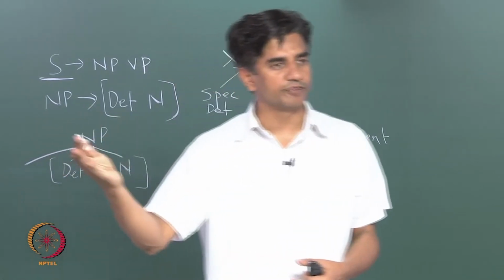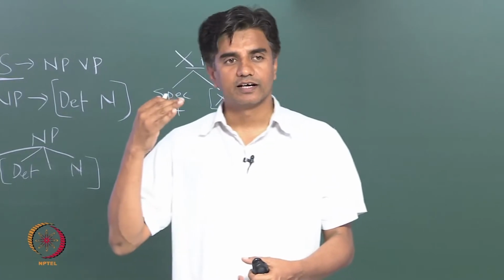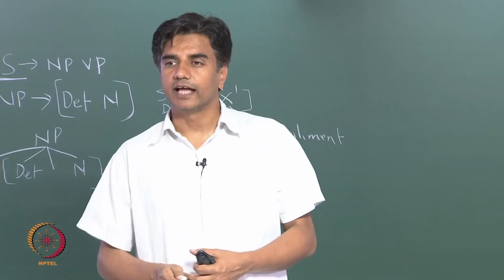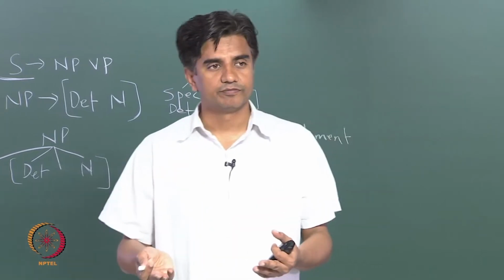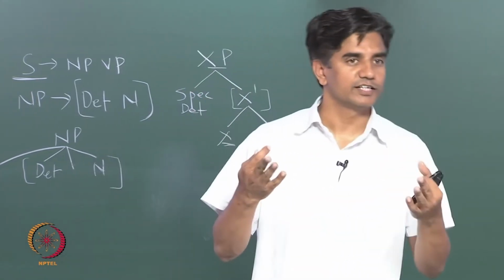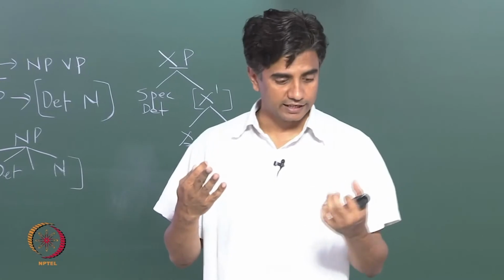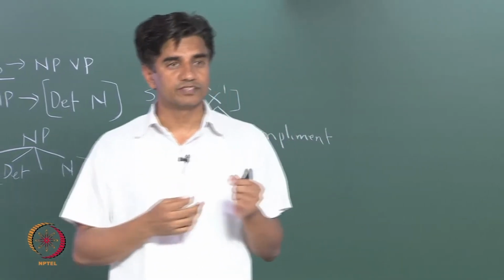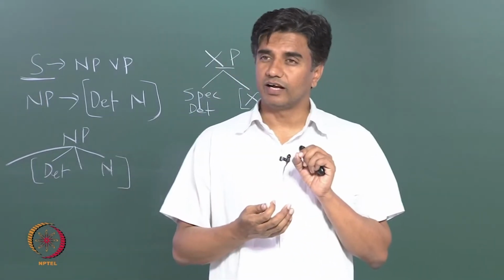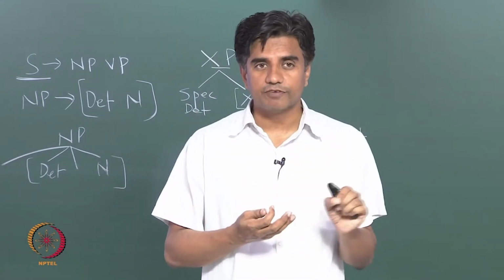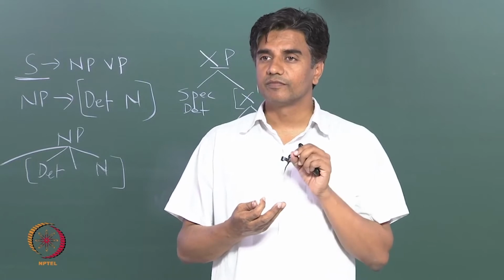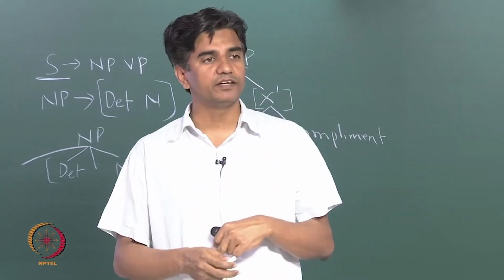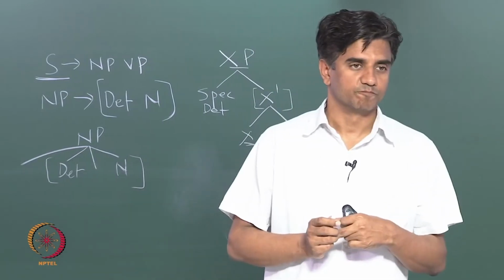AGRP is agreement phrase, TP is tense phrase, and IP means inflectional phrase. If you are taking notes, which I sincerely encourage you to do, can you please take a note of these things? These are important terms. IP is inflectional phrase, TP means tense phrase, and AGRP means agreement phrase.